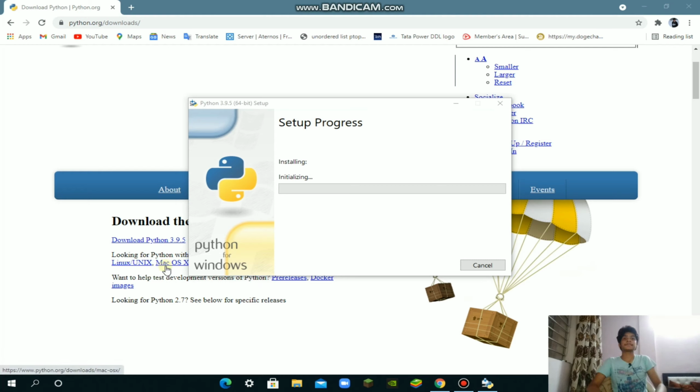Now we will be waiting some time because Python is installing. Its speed is different according to your drives. I have an SSD, so it will be done fast for me. If you have an HDD, that is a hard disk, it will be done slower for you. Okay, while it is installing, let's talk about Python.